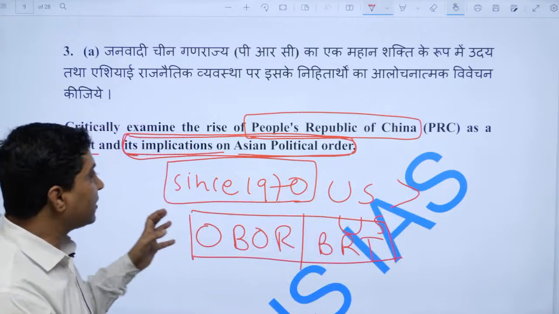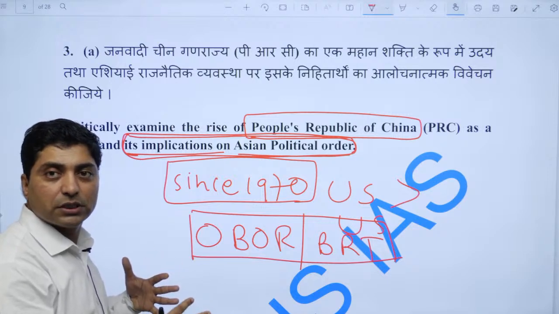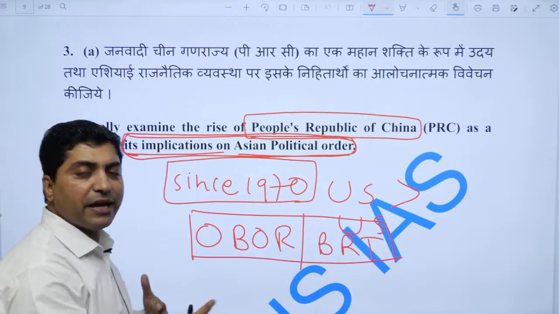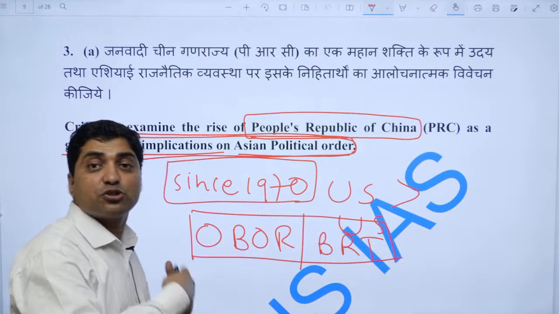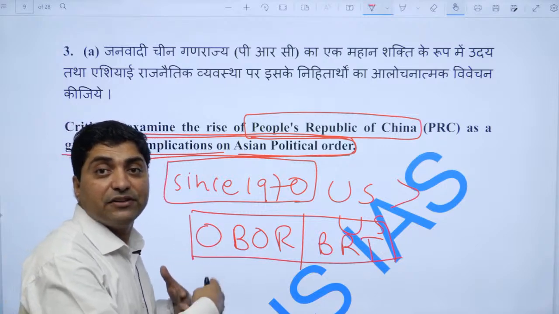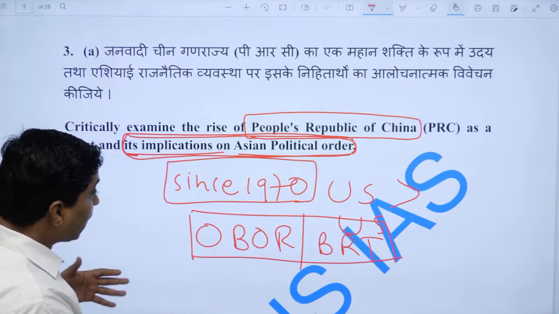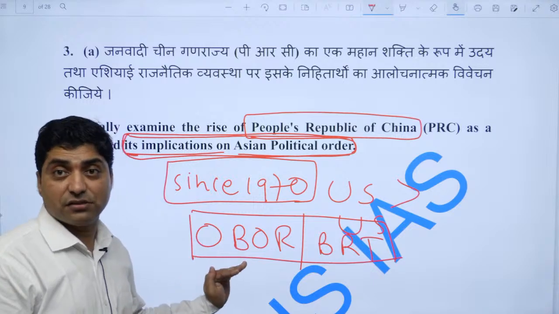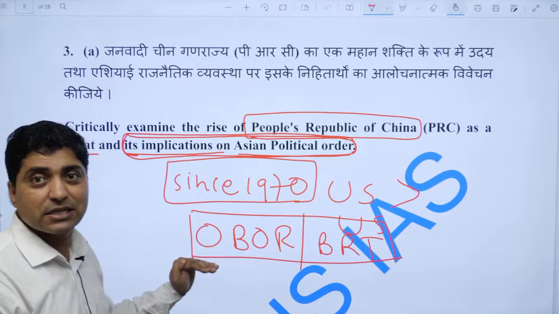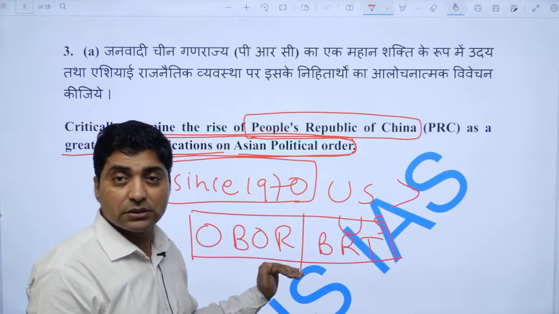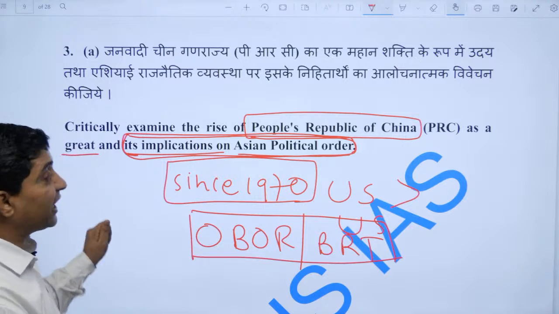So China has evolved as a great power in its economy and military, and China has concluded so many agreements with various countries of the world, right. Now China is not only challenging but trying to displace the US as the hegemon, right. That is the global impact of the rise of China.